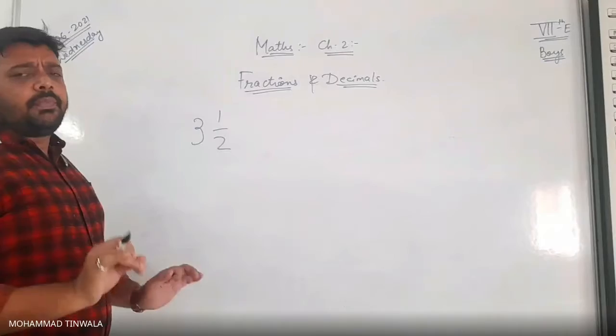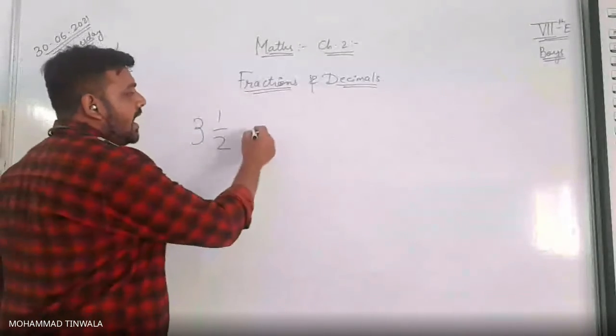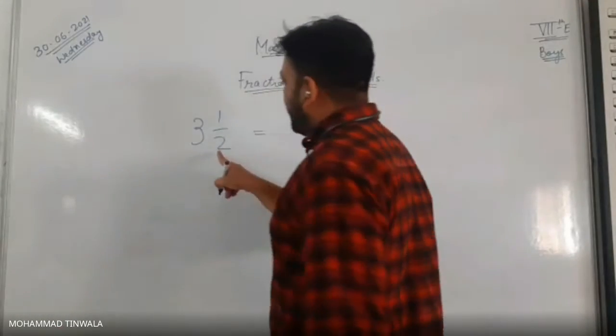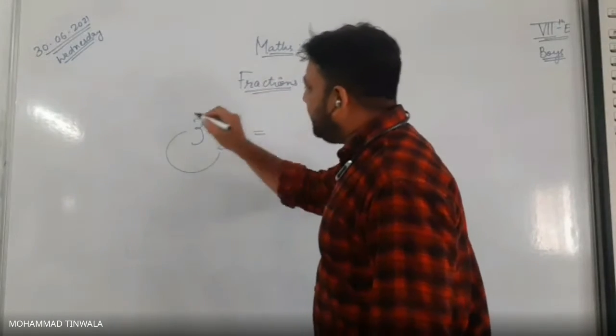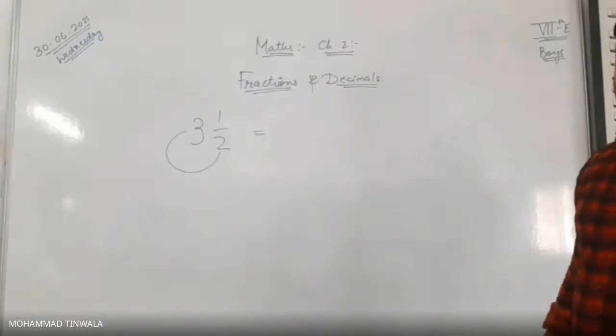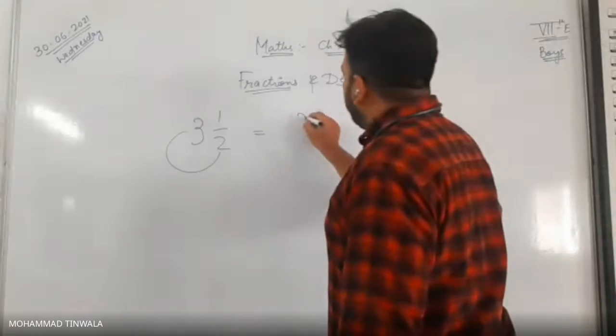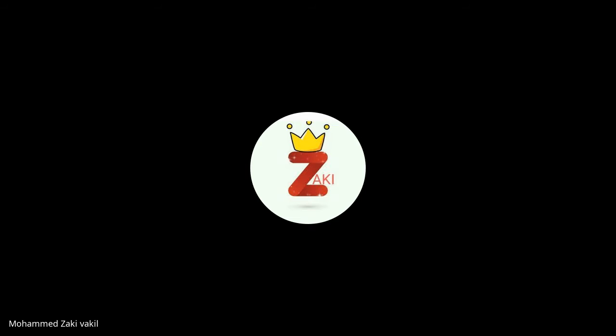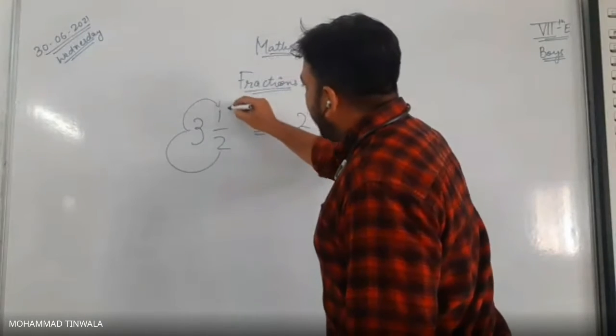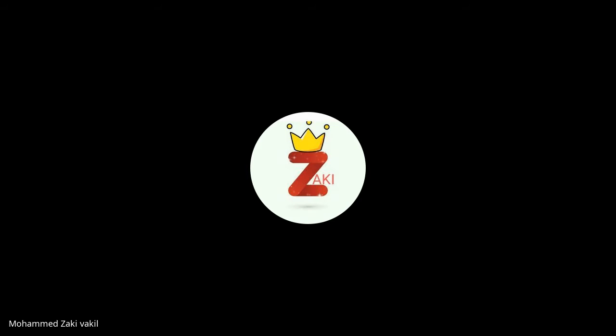I already discussed this: the denominator 2 has to be multiplied with the integer 3, that is 6, plus the numerator 1, and the denominator stays the same. Understood?